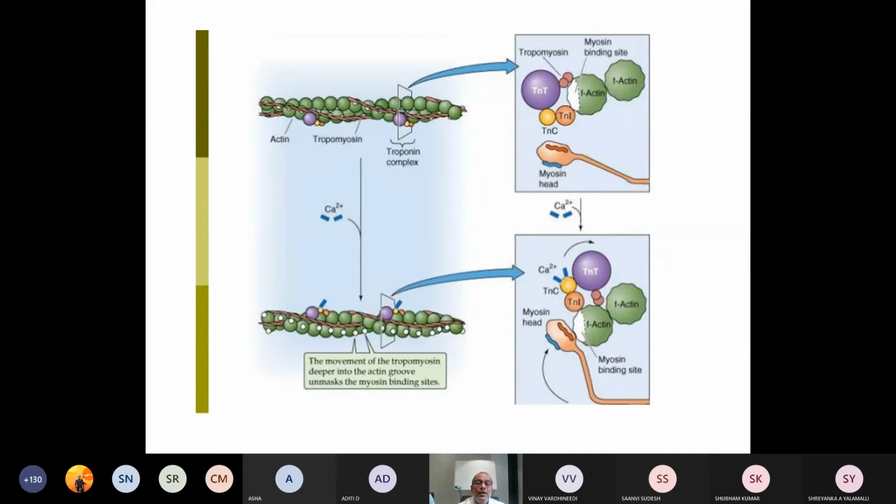So yes, we have seen in the resting state, actin, myosin, tropomyosin. Tropomyosin strands keep the active sites present on the actin molecule hidden because of the troponin-actin complex. The troponin-actin complex, which is attached at one end of the tropomyosin strand, holds actin molecules in such a way that binding sites available on the actin molecule are kept hidden within the strands of tropomyosin.